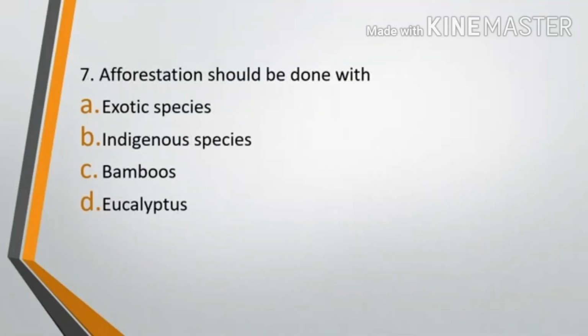Question number 7. Afforestation should be done with option A, exotic species, option B, indigenous species, option C, bamboos, or option D, eucalyptus. The correct answer is option B, indigenous species. And what does indigenous species mean? It means those species of plants that used to be there earlier before deforestation.